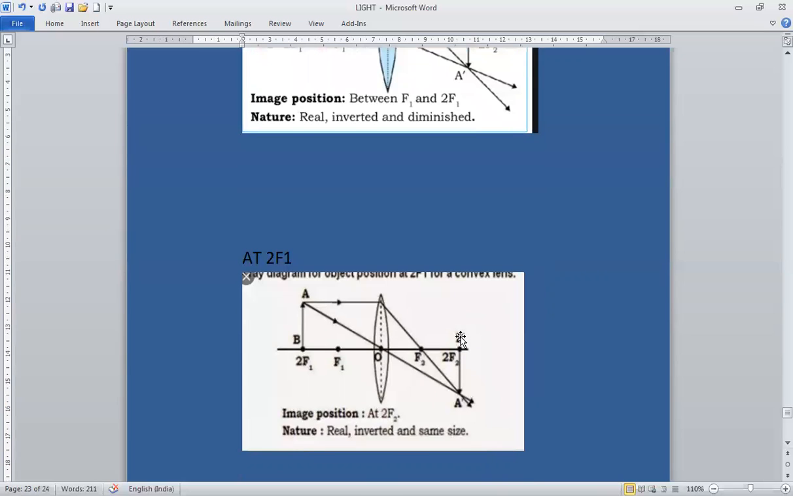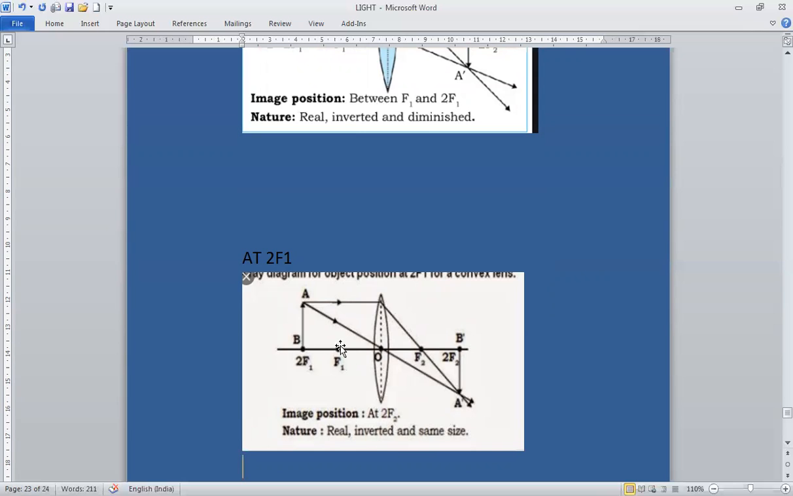Now, the third position is at 2f1. See, object at 2f1, image at 2f2. Nature of the image: it is real and inverted.